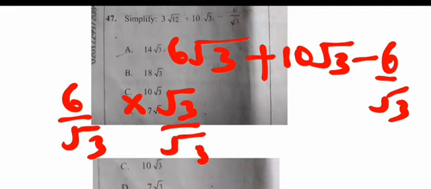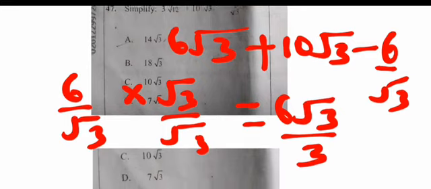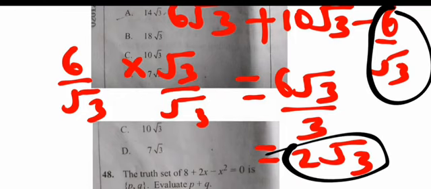What we have done here is called rationalizing the denominator. Then this one will now become 6 root 3 over 3, because root 3 times root 3 is 3. And 3 goes into 6 twice. So we can now write it as 2 root 3. We can replace the 6 over root 3 with 2 root 3.